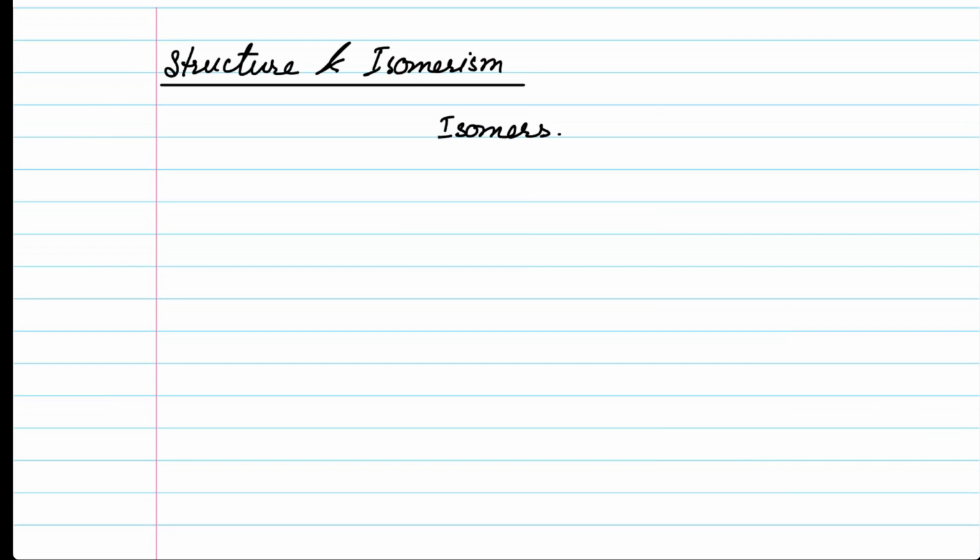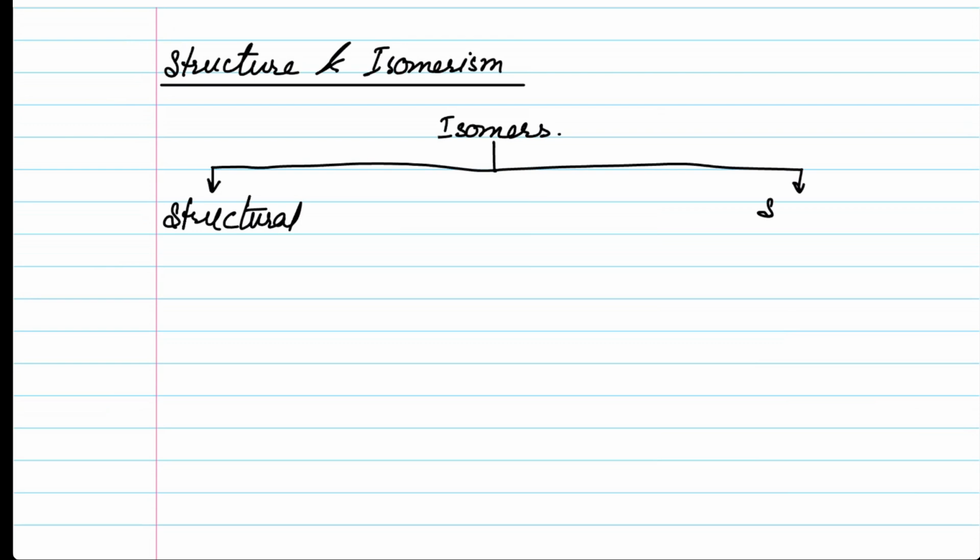When we talk about isomers, they are different from each other. The aspect in which they are different from each other decides what kind of isomers they are. Dominantly, we divide the isomers into two categories: one, structural, and the other one, stereo. The stereoisomers can be termed as stereomers, and structural isomers are also termed as constitutional isomers.